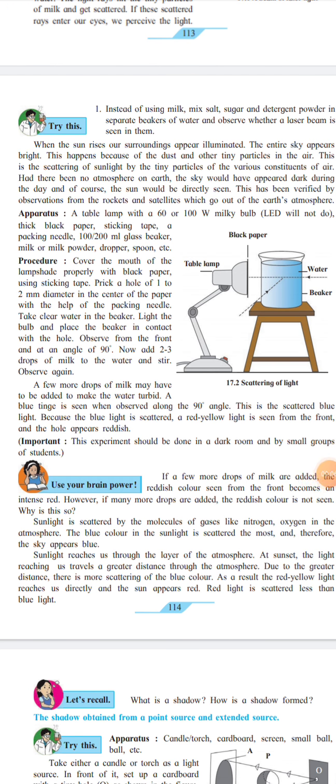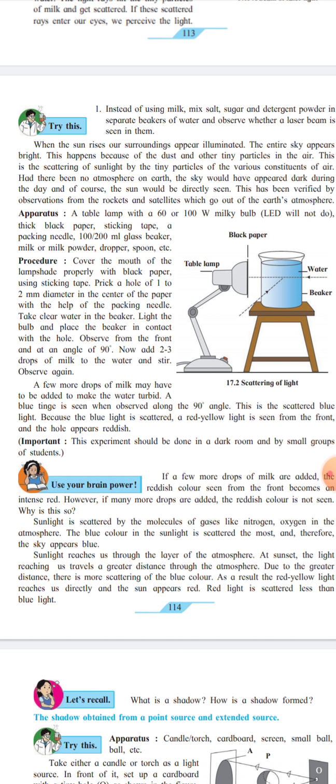Now, the phenomenon of scattering of light with the help of an experiment. When the sun rises, our surroundings are illuminated. The entire sky appears bright, and this happens because of dust particles and other tiny particles in the air.